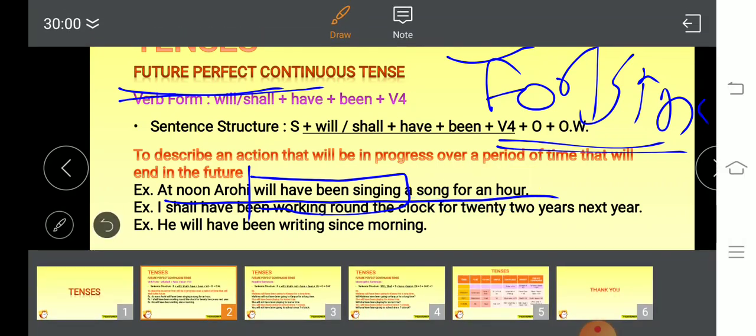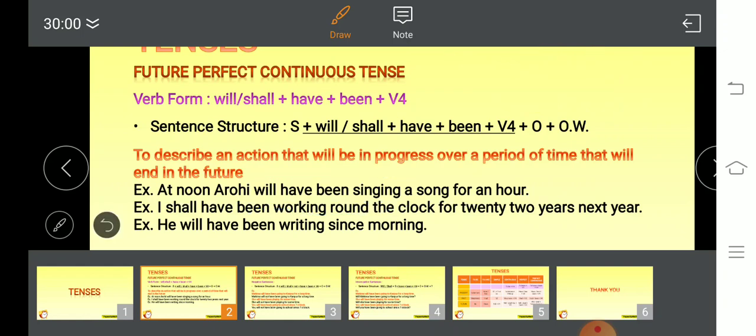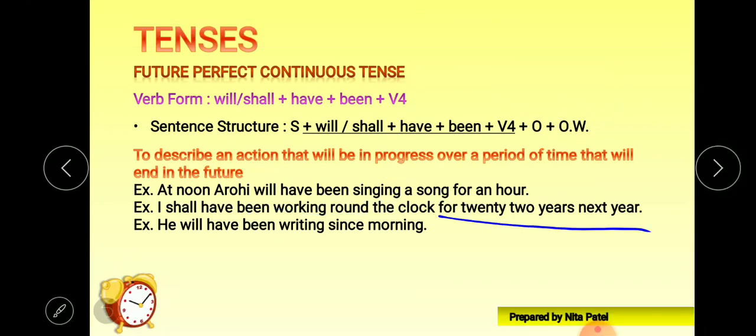Another example, I'm reading it. I shall have been working round the clock for 22 years next year. So basically in the future, next year, what will happen is that I shall have been working round the clock, and that is even for 22 years. I think the hours is there, 22 hours next year.